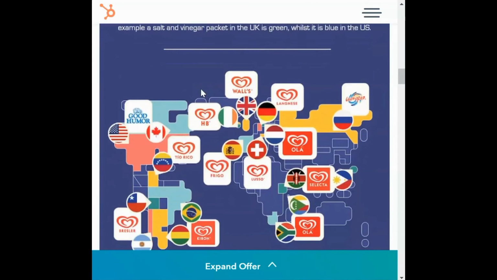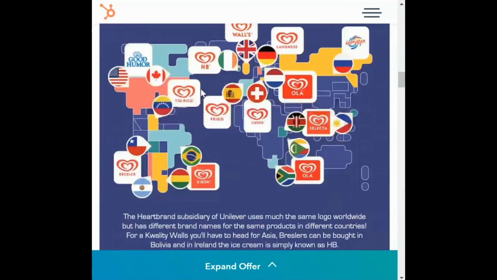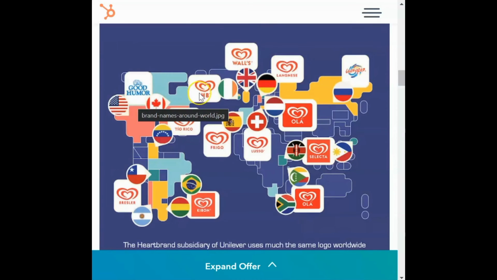Walls ice cream, quality Walls ice cream, is again called different things in different places. In South Africa, it's called Ola. In Kenya, it's called Selecta. In Switzerland, it's called Luso. In Spain, it's called Frigo. In South America, it's called Tio Rico, Bresler, Kibon. At some places, it's called Good Humor. At some places, it's called HB. And in Russia, it's called Inmarko.